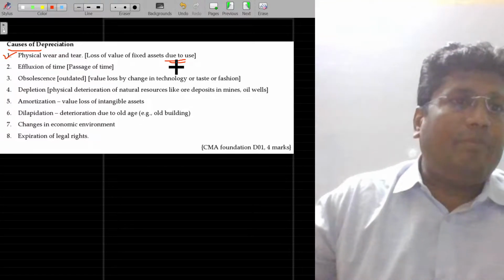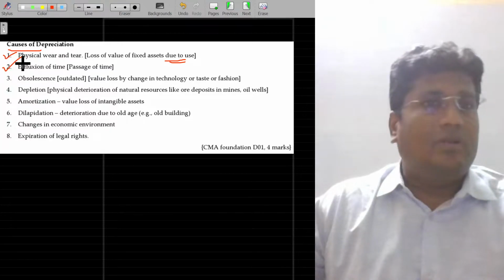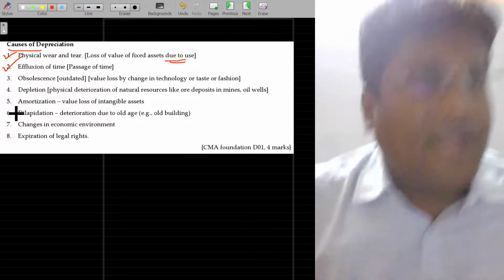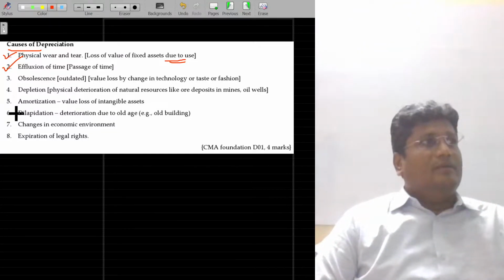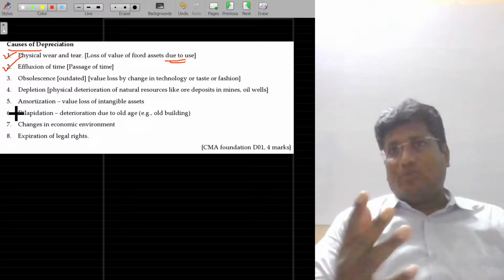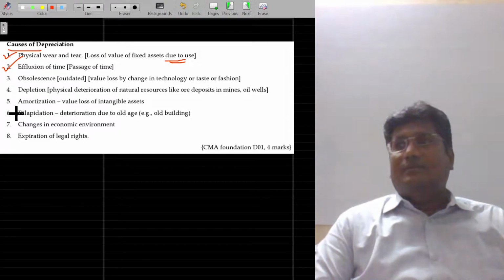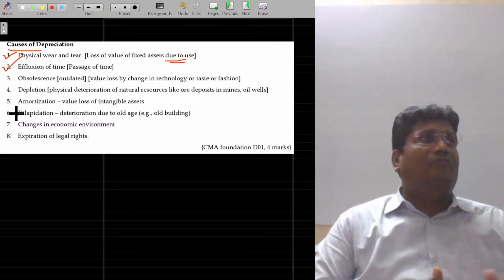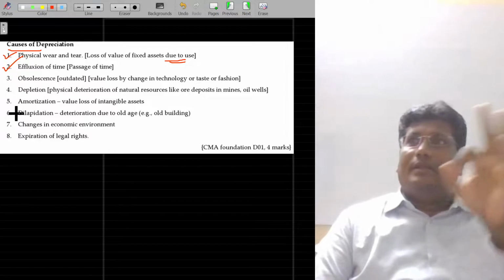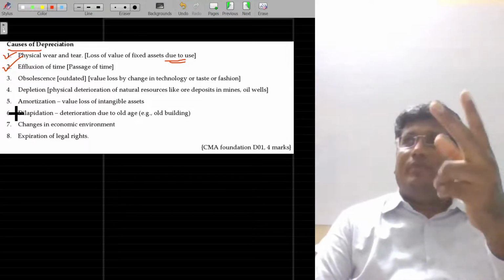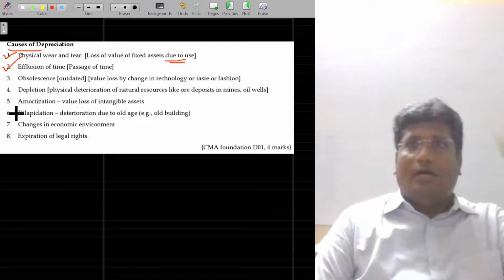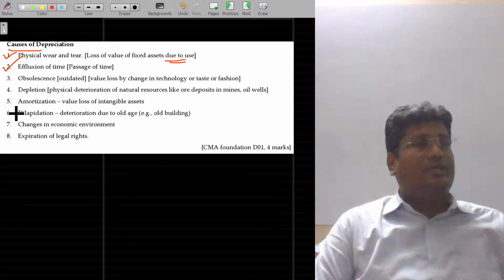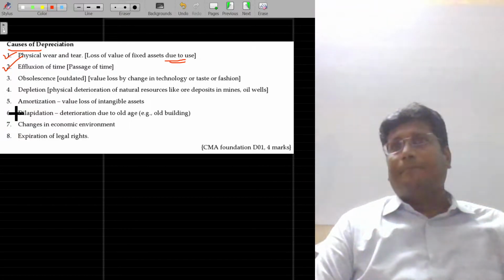And sometimes it may be passage of time, or simply effluxion of time. I may sometimes purchase some assets, and the asset will be working only for 5 years. Already 3 years are gone, thereafter I am left with only 2 years. Whether you use it or not, 3 years gone means the value has been lost to that extent. Is that okay?